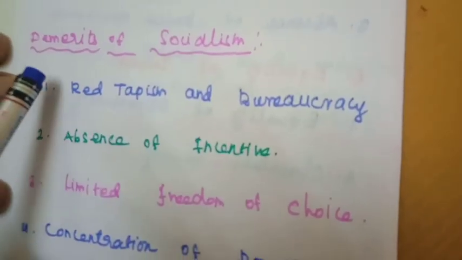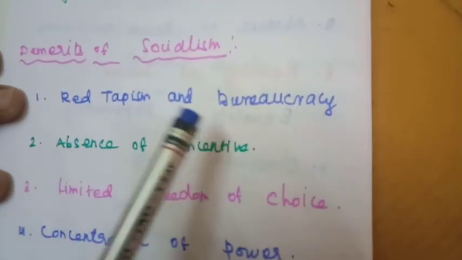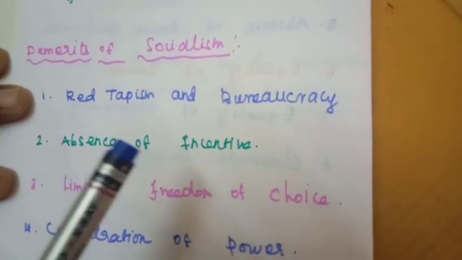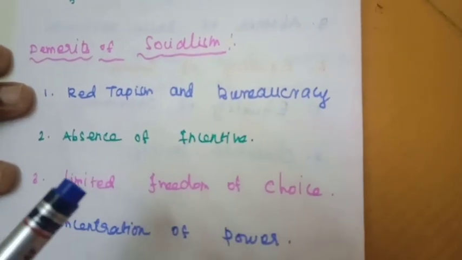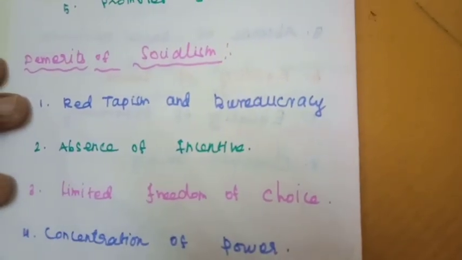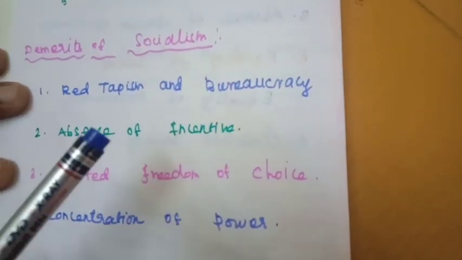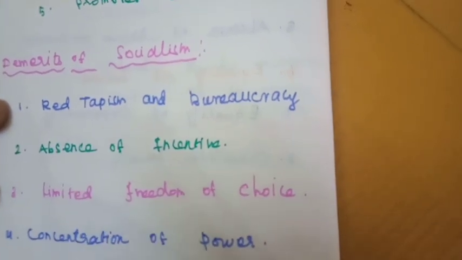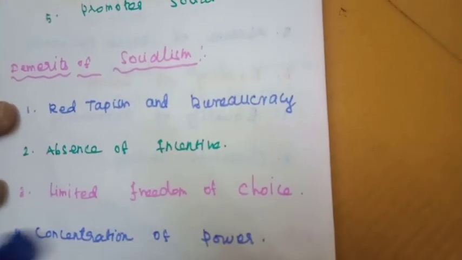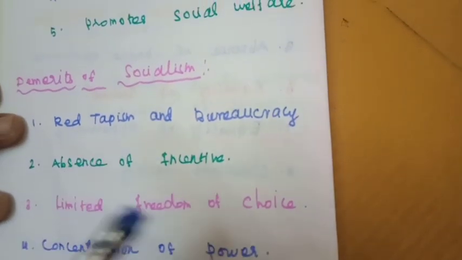Next we will move to demerits of socialism. The first point is red tapeism and bureaucracy. As decisions are taken by the government agency in the socialist country, approval of many officials is needed, and files move from one place to another, one table to another table. It takes more time and it leads to red tapeism in the socialist country.